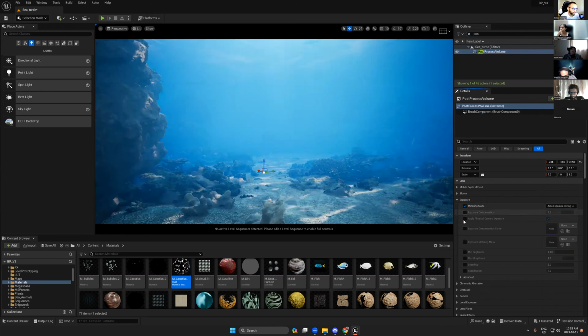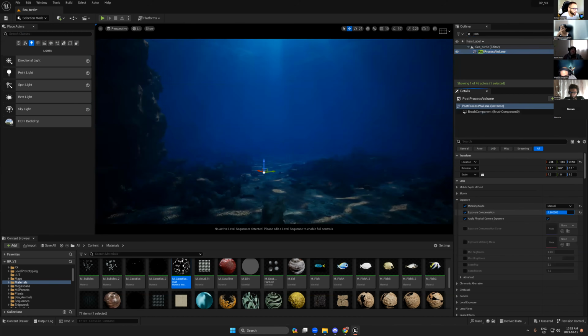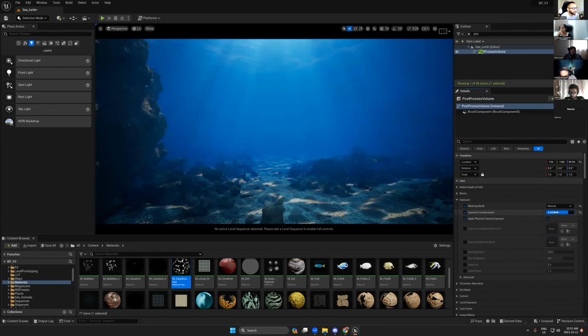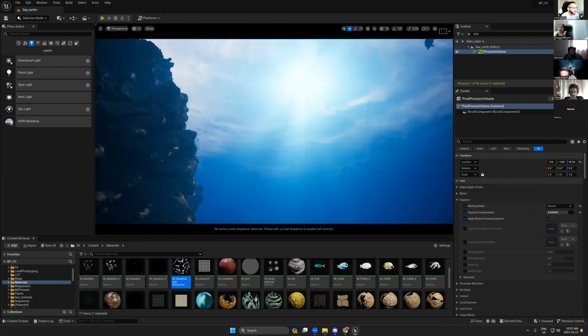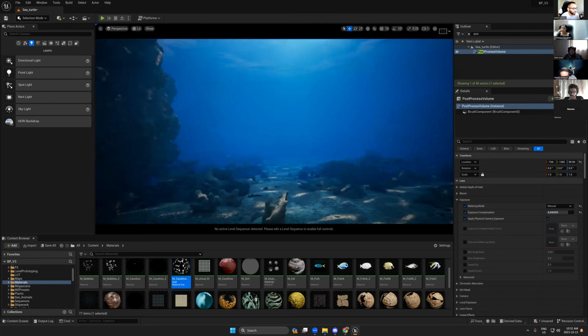And from exposure, manual exposure. And from here, I will start to change my exposure until I reach the mood that I am looking for. You see now, you can start to feel this mood.